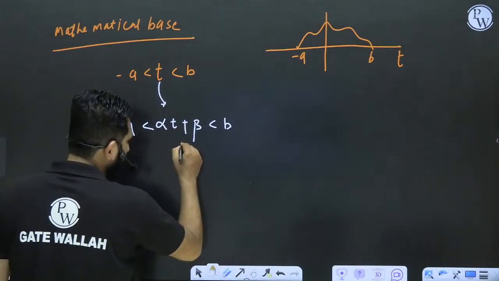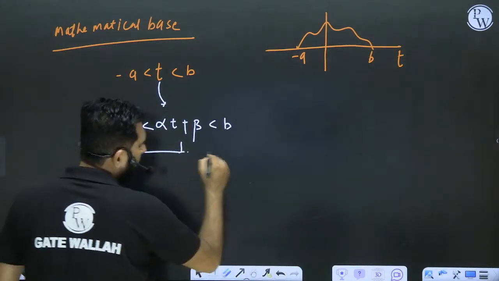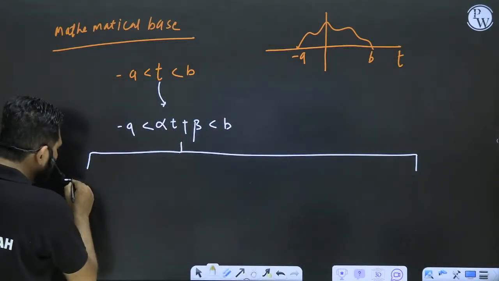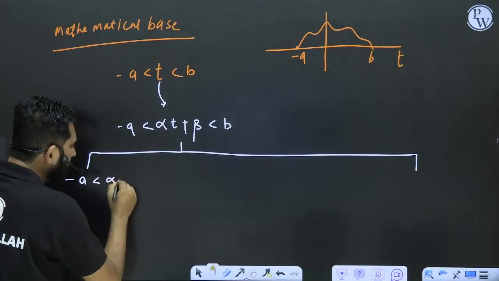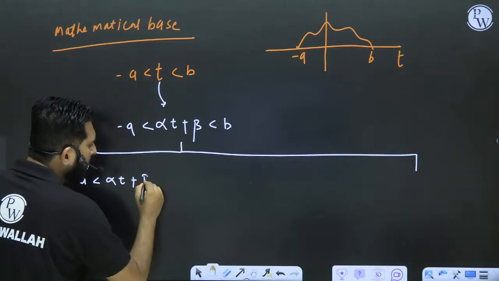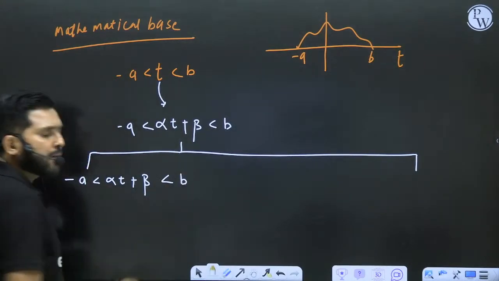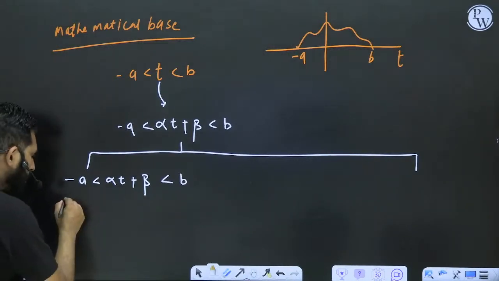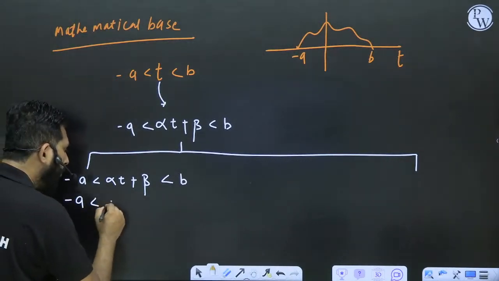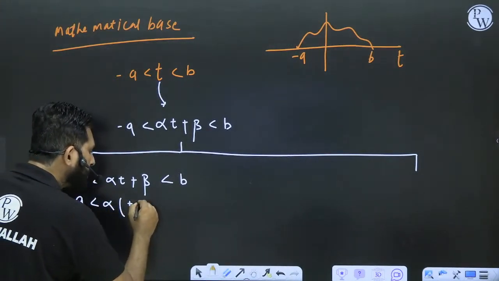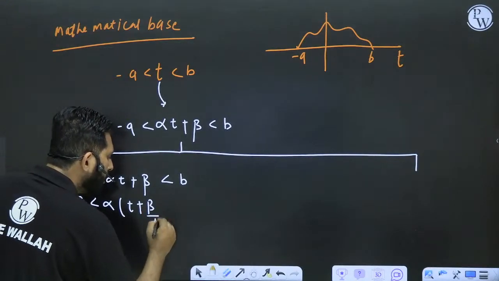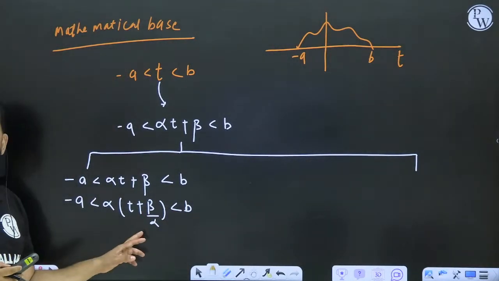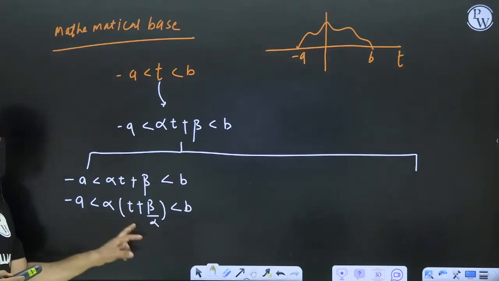First way, let me solve in this way and let me solve here. See here, what is the first way? It is minus a less than or equal to alpha t plus beta less than or equal to b. What I am doing is that, see, let's take alpha to be common here. So it is minus a less than or equal to alpha times t plus beta by alpha less than or equal to b. I want to solve for t, mind it. I want to solve for t. So how will you solve for t?